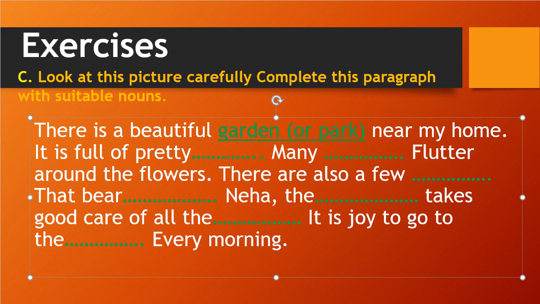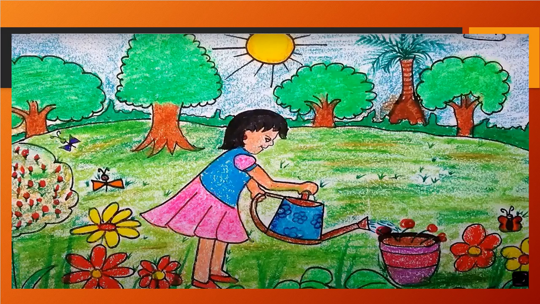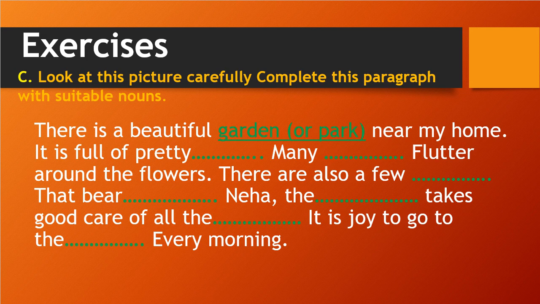It is full of pretty blank, and many blank flutter around the flowers. So in our picture, what is the pretty thing in a garden? That is flowers, correct.